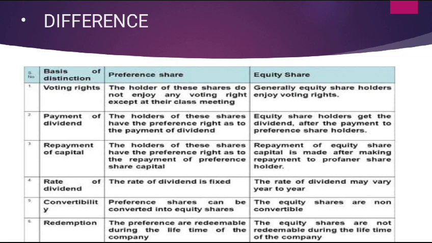Rate of dividend. The dividend rate is fixed in preference shares. In equity shares, there is no fixed rate of dividend. Convertibility. The preference shareholders may convert their shares into equity shares. It is not possible in equity shares. Redemption. The preference shares are to be redeemed, but equity shareholders are not able to redeem their shares.